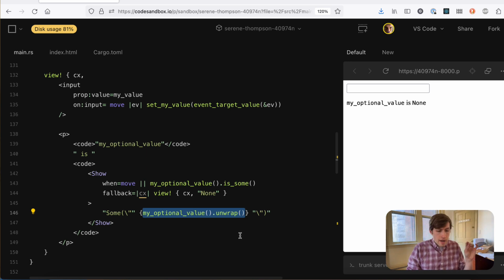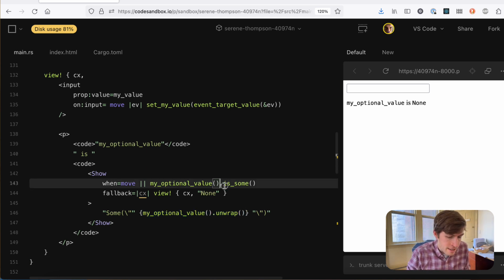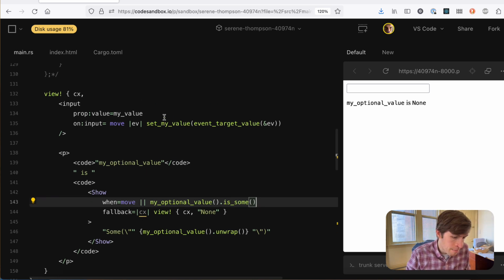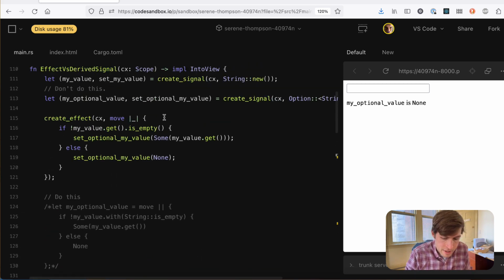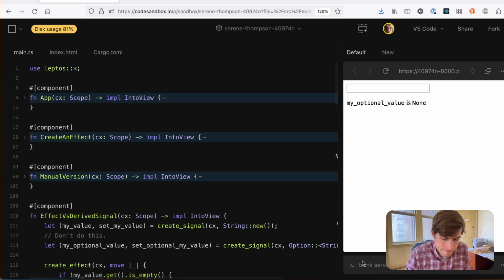And if you are used to Rust, you'll see this and you say, unwrap makes me feel icky. However, they are checking whether it is some, so it should kind of be safe to unwrap down here, right? And if you actually run this code, I'm going to have to save this and hope it refreshes for me.